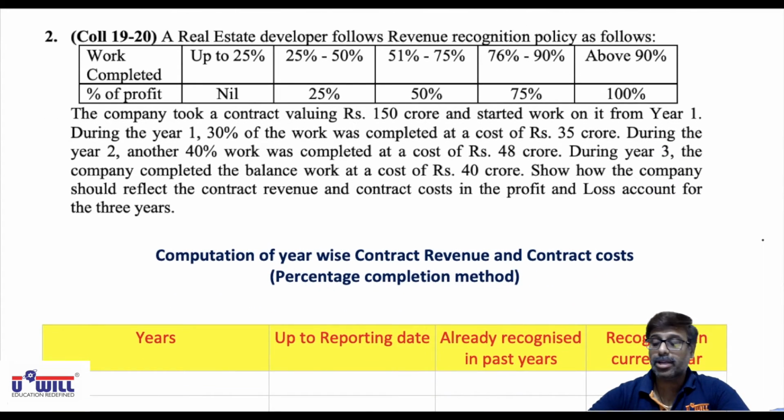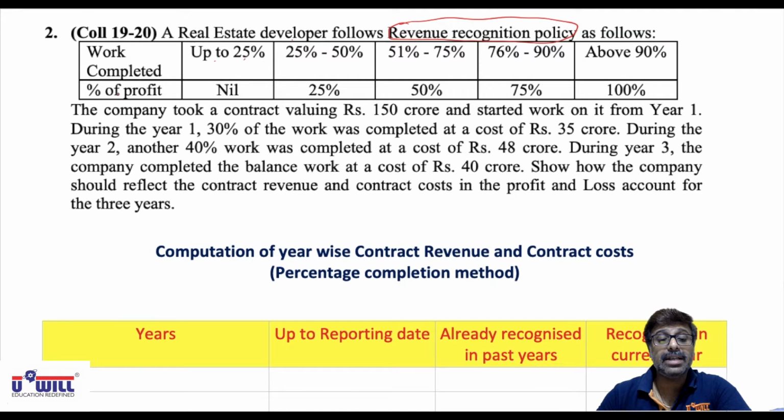Now look at question number 2, everyone, be attentive. Okay. 2 questions I am going to do on the screen and then you have to try 2 similar questions on your own. So question number 2. A real estate developer follows revenue recognition policy as follows. If the work is done up to 25%, he takes what percentage of profit? Nil. 25 to 50, 25%. 51 to 75, 50%. 76 to 90, 75%. Above 90, 100. Ignore. Why to ignore it? Just ignore it. Don't cancel it.